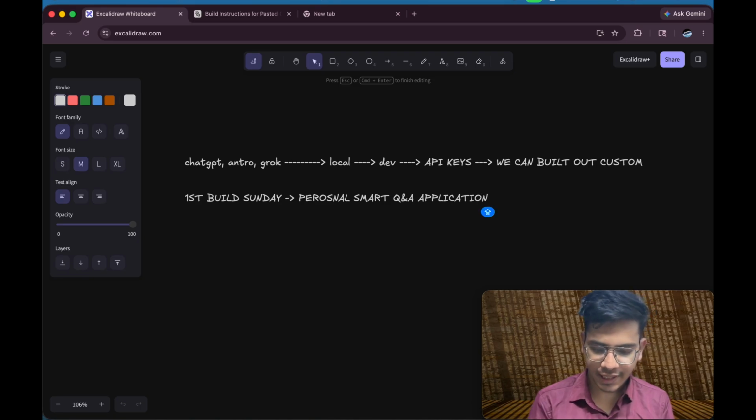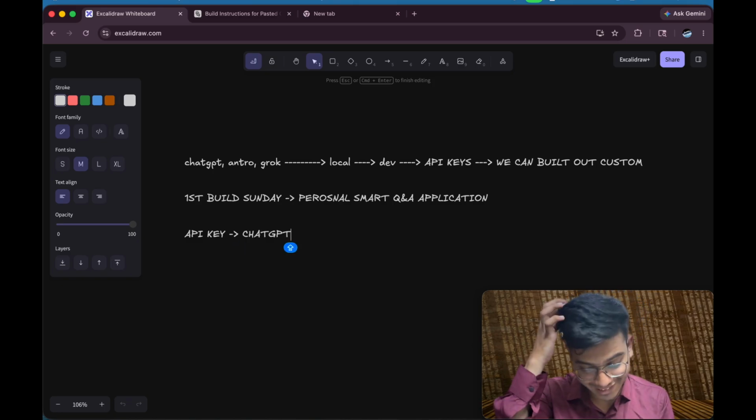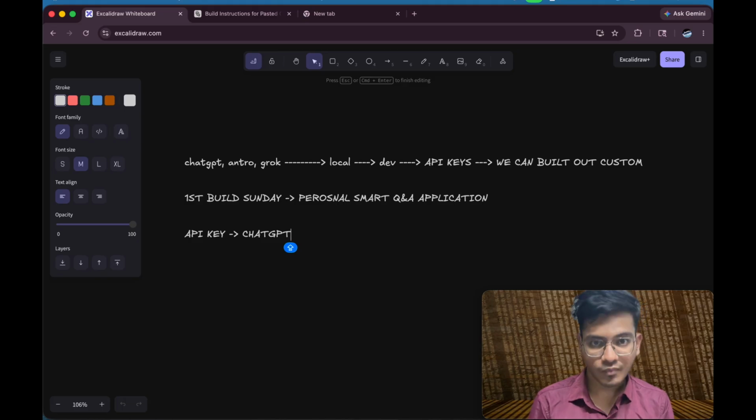This is a simple thing. And which model API key we are going to use in this episode is ChatGPT API keys.